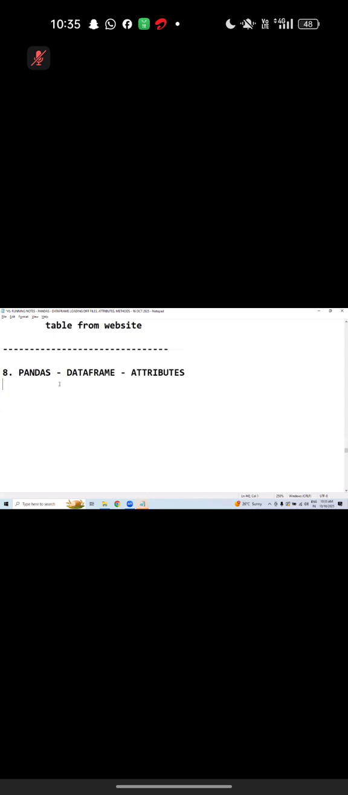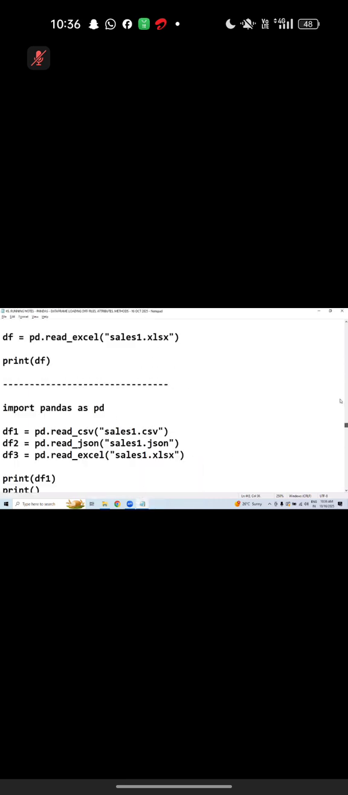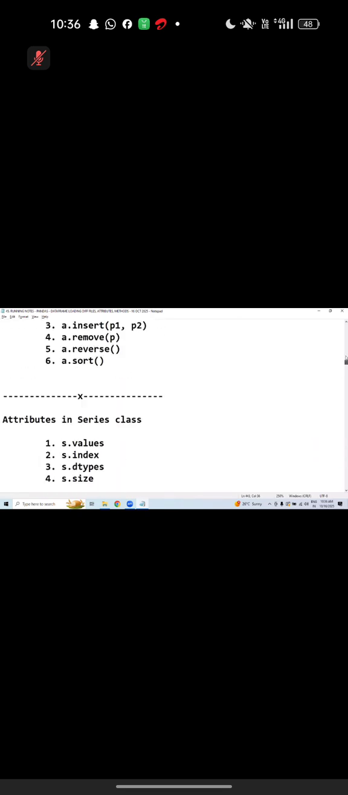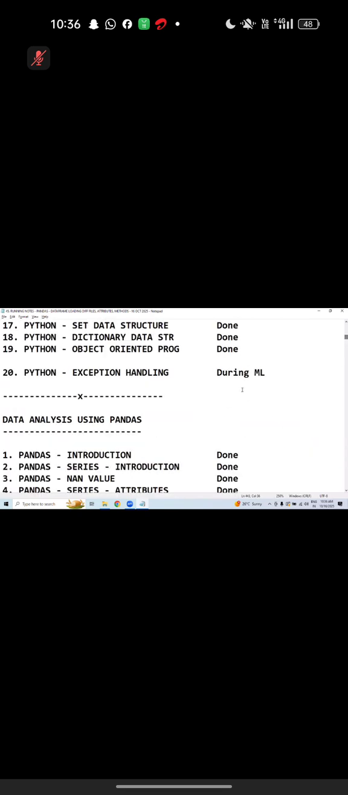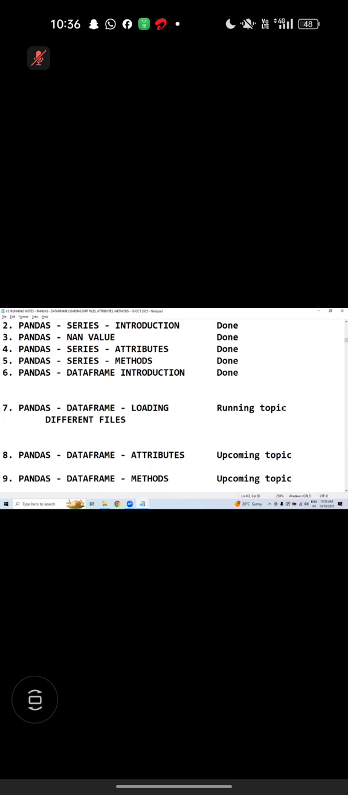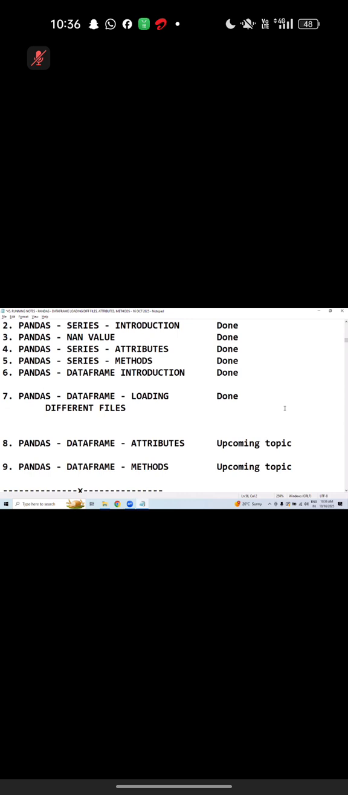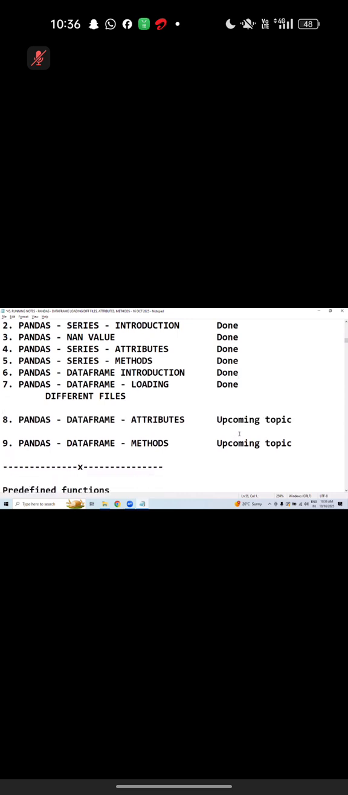Till now we got a data frame. With that data frame, what all operations can we apply? Now there is a topic I'm going to cover. This we already did, just now. Now let us continue with this topic.